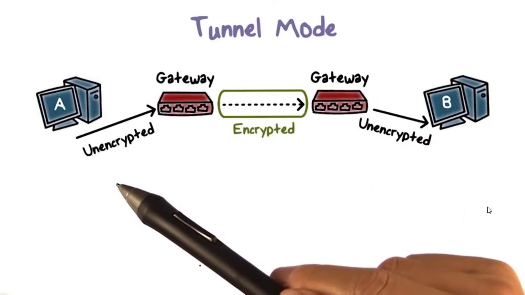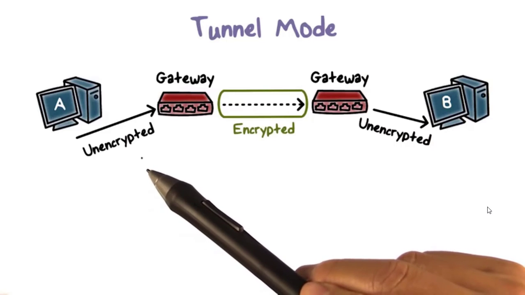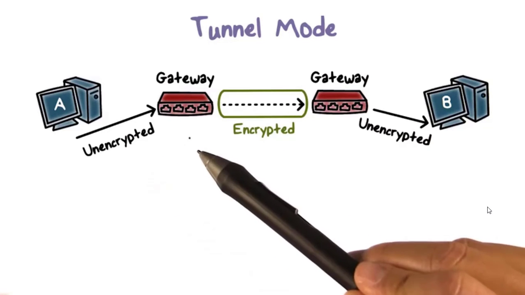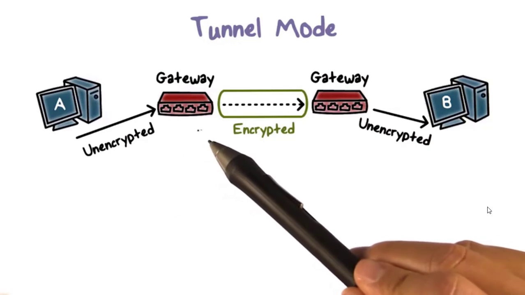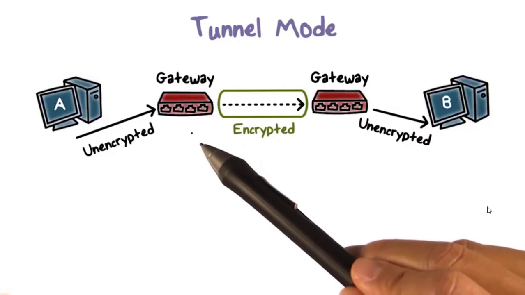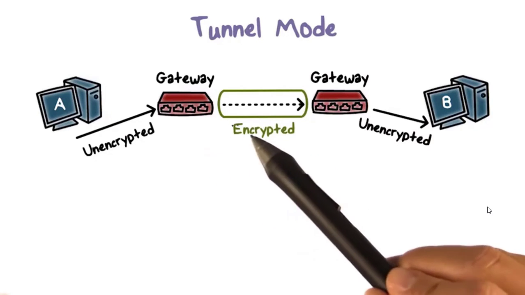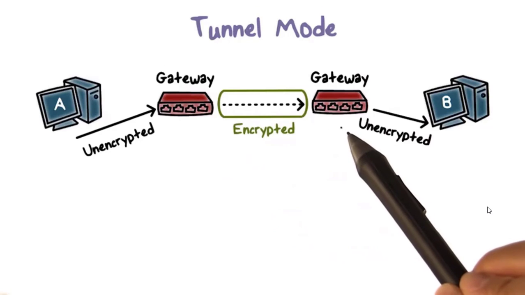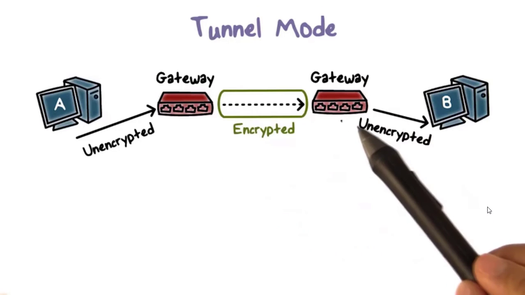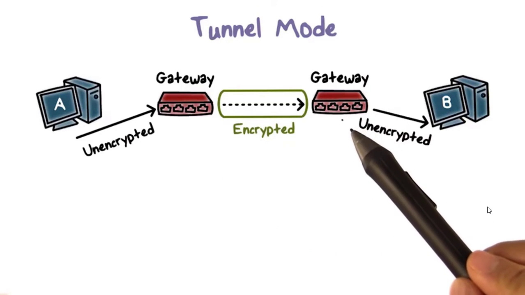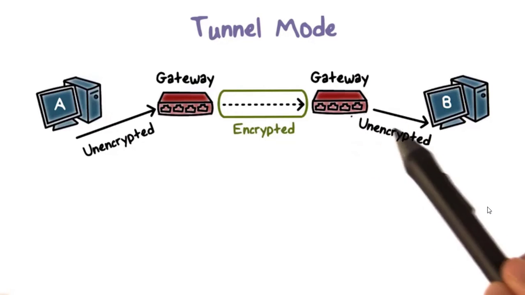That is, A can send unencrypted or unprotected packets, and before the packets leave the local area network, the gateway adds protection and sends the packets to the gateway of B's network, which then unprocesses the packets, for example, decrypts the packets and sends them to B.